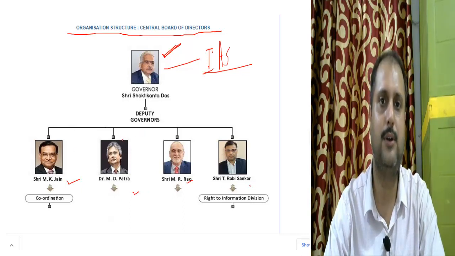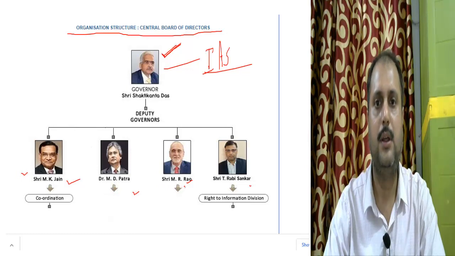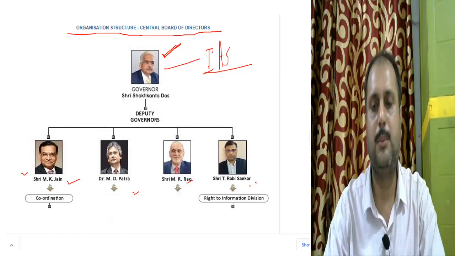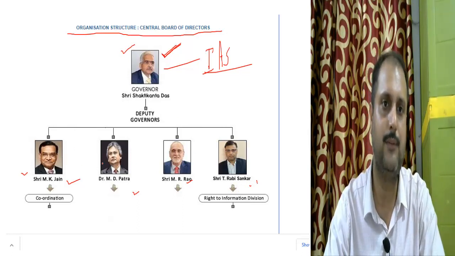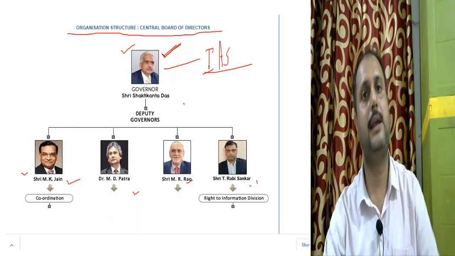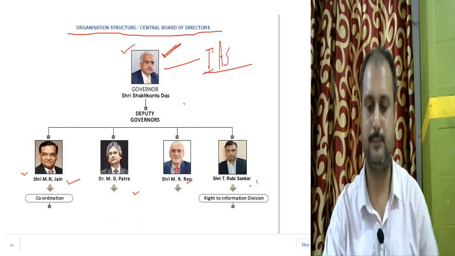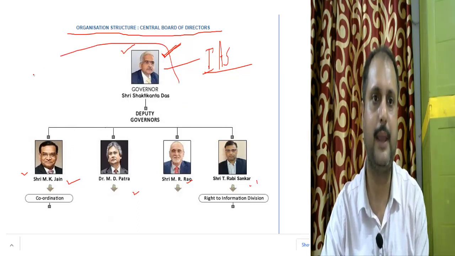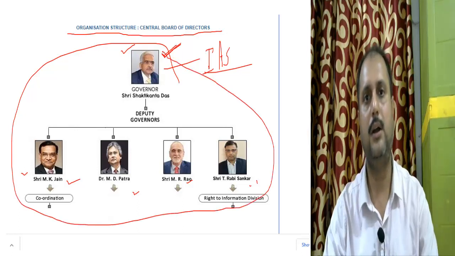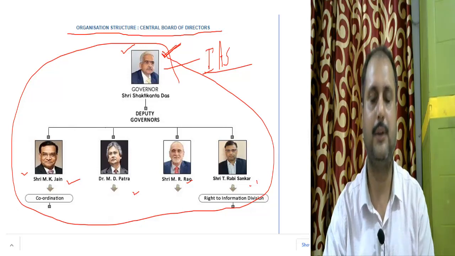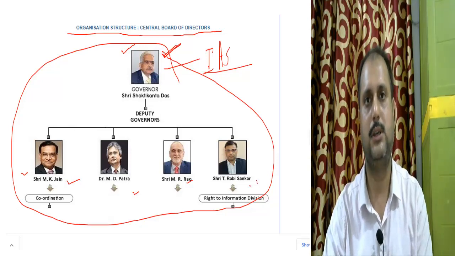Now here you can see the 4 deputy governors: M.K. Jain, M.D. Patra, M.R. Rao and T. Ravi Shankar. After the retirement, as I have already said, of the governor Shaktikant Das, anyone can be appointed as the next governor of the RBI. Now these are the main leaders. After discussion between the governor and the deputy governors, any policy is implemented by the RBI.